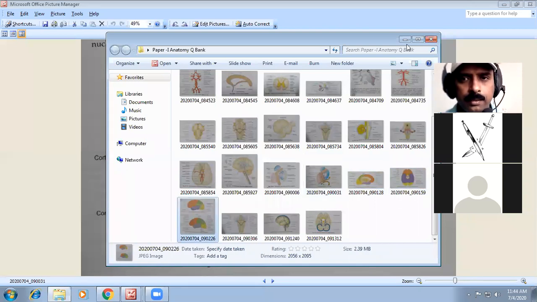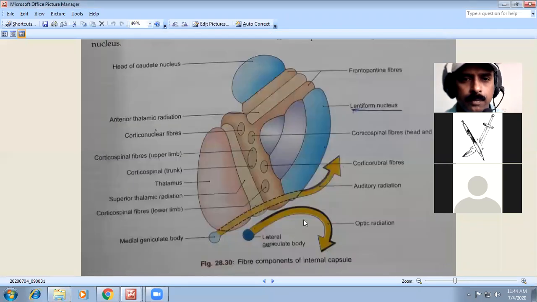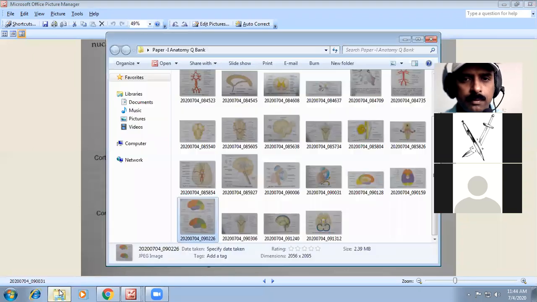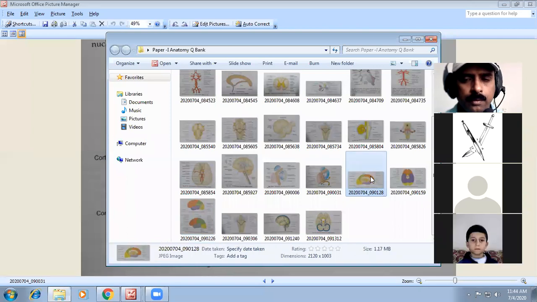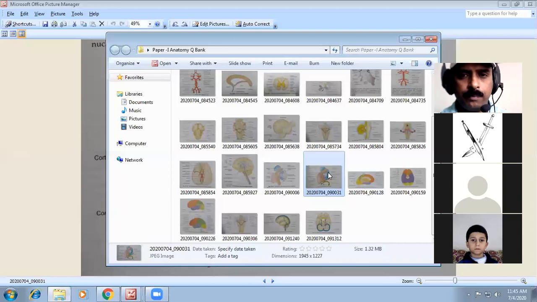Can you see the diagram? Anyone, please. Yes, sir. Can you see the diagram? Yes, sir, the internal capsule you have seen. Which diagram are you seeing, or not? Now? No, sir. It has stopped, I think. Now you have the internal capsule that much, no?